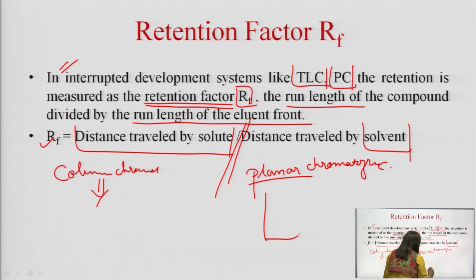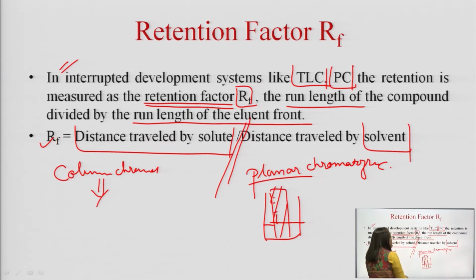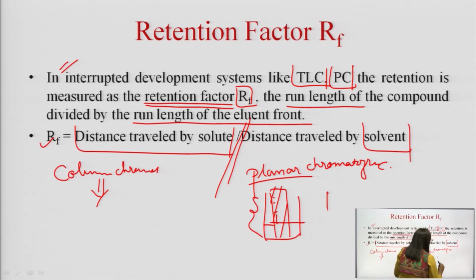Once we have kept the paper or a TLC plate for development in a solvent system, it will be uninterrupted. The components will separate at their own discretion, and then we will finally detect when the given length is achieved. So, in such cases we calculate the retardation or the retention factor.